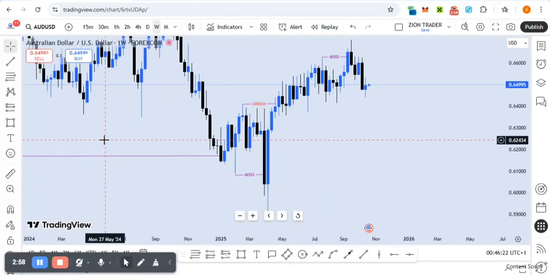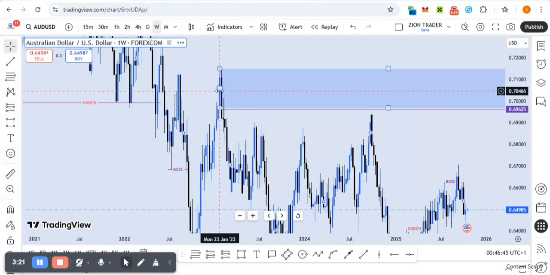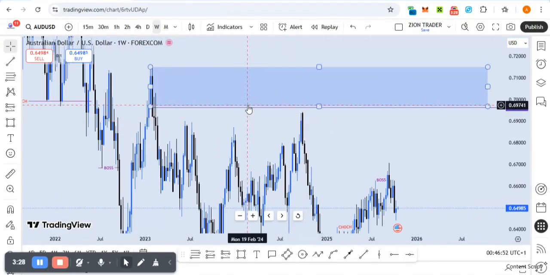All right, knowing that the market is bearish on the monthly time frame, the first thing we'd love to do is this. We know that the market has broken down structure, and we are expecting price to retrace back into an internal range liquidity, let's say an order block. That's what we are considering in this case. So we are expecting price to retrace back into that order block. I refined that order block from the monthly time frame on the weekly time frame. I refined it to this. So we are expecting price to trade back into this zone.